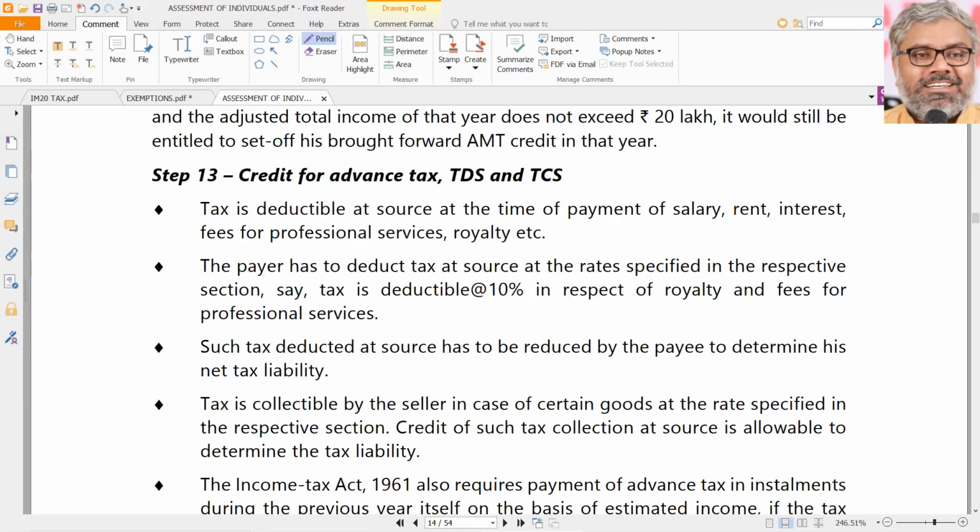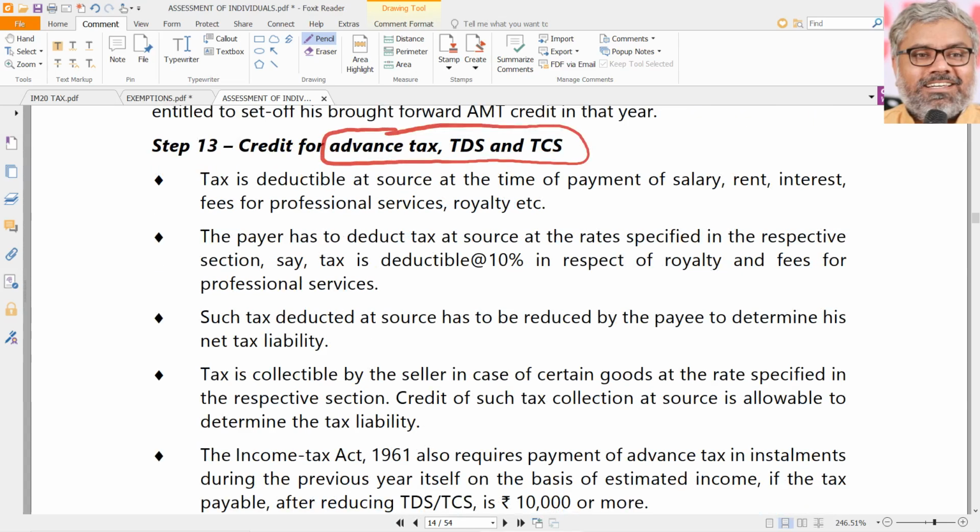That is, credit for advance tax, TDS or TCS. So, the provisions here, whatever we are talking about, are related to advance tax, TDS and TCS. We will discuss them separately as a topic. But the concept of them we have to understand now.